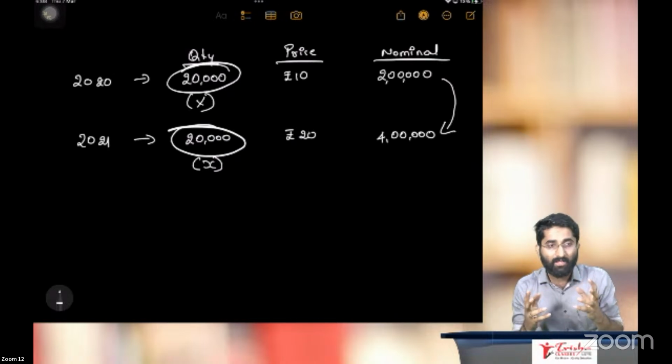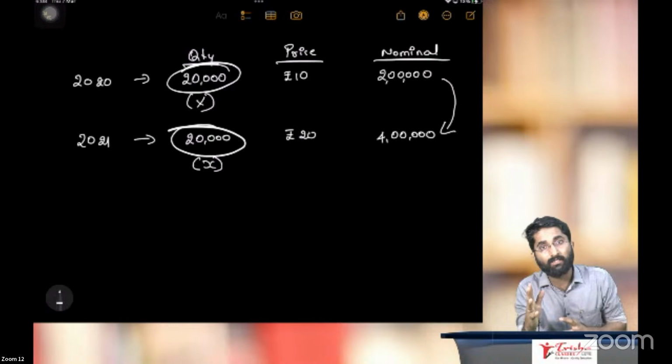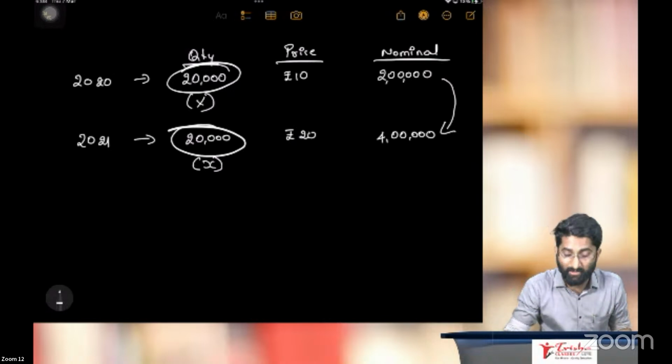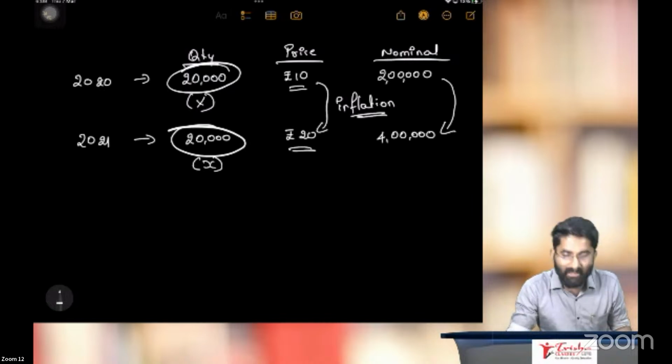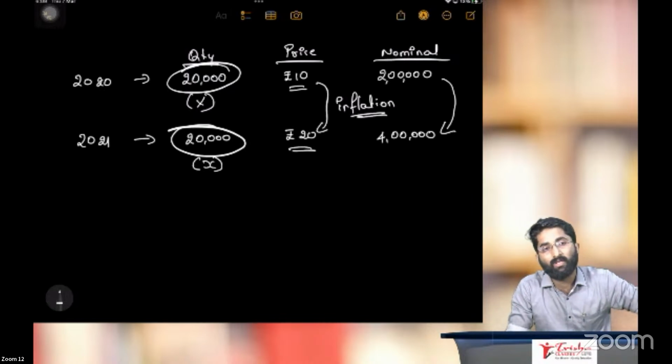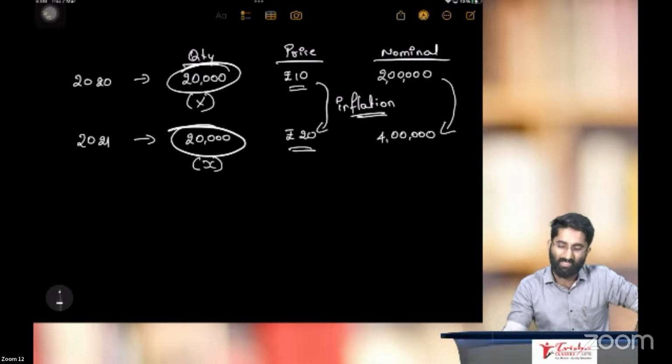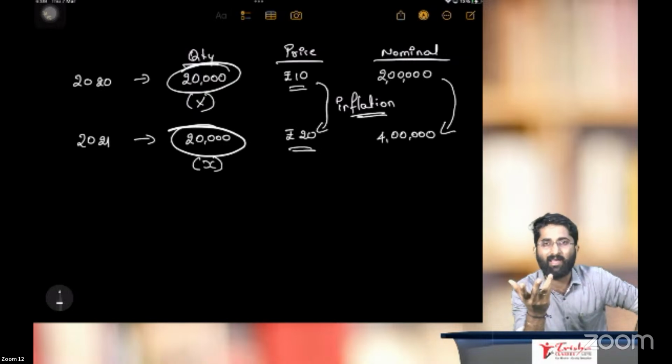The value increased from 2 lakhs to 4 lakhs. So why did this value increase? Because of inflation. So inflation is good, sir? To some extent, yes. Inflation is good, but if it is only because of an increase in price, I don't like that. There is no point in an increase in GDP only because of inflation.